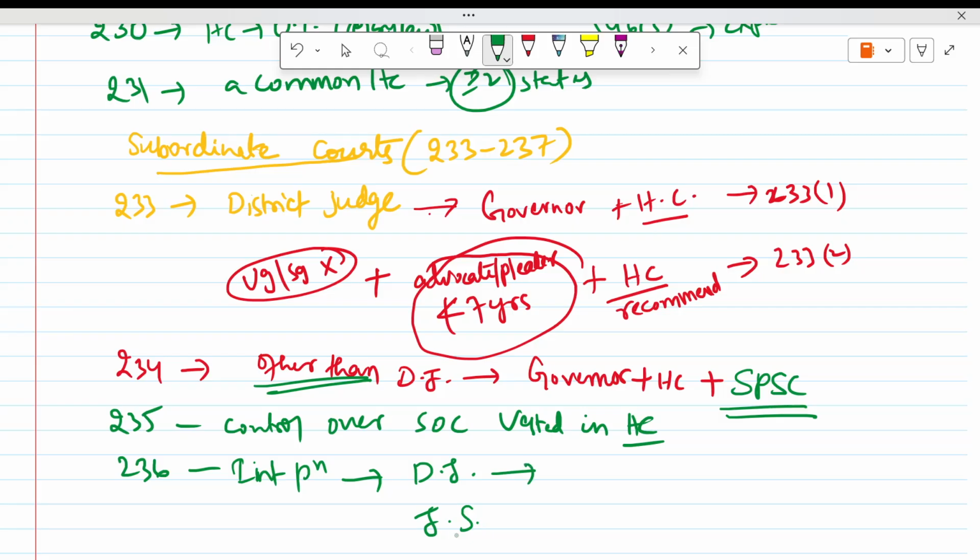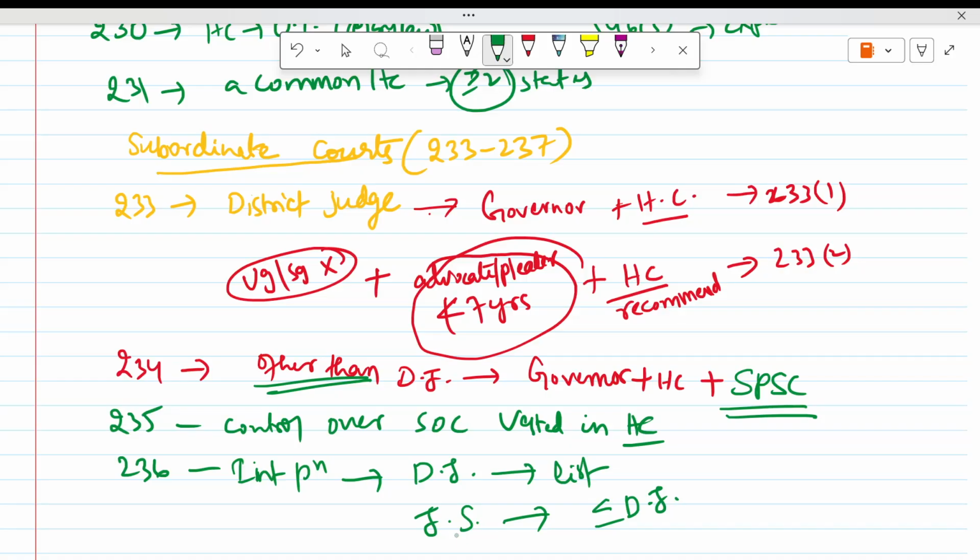District judge means, as given, additional district judge, city civil court judge, assistant district judge, sessions judge, additional sessions judge; they have given a list. Then judicial service means officers at district judge level and the officers below district judge. That is what judicial service means as per this article.